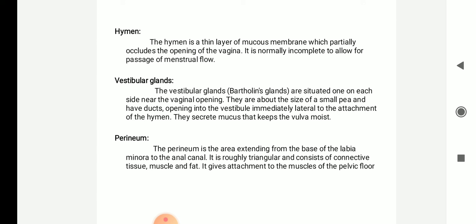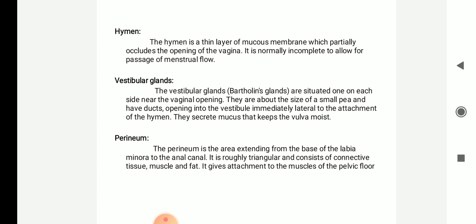The vestibular glands are otherwise called Bartholin glands. They are situated one on each side near the vaginal opening. They are about the size of a small peanut and have ducts opening into the vestibule immediately lateral to the attachment of the hymen. They secrete mucus, which keeps the vulva moist.